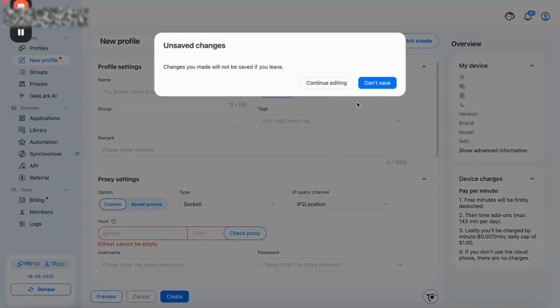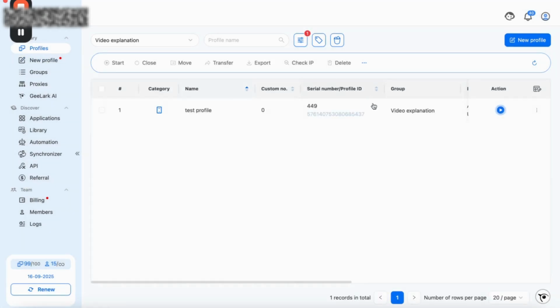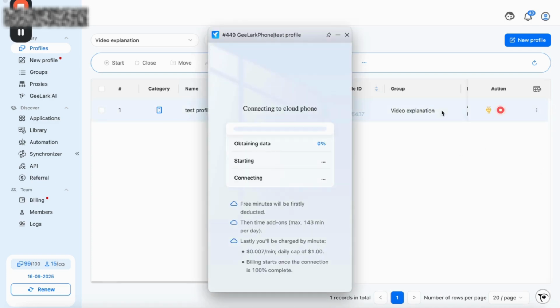I will go back though. Let's just cancel this here and I will show you how it works once we open this. We click on action here and then the profile will start. You will see how this looks. And yes, give me one second.